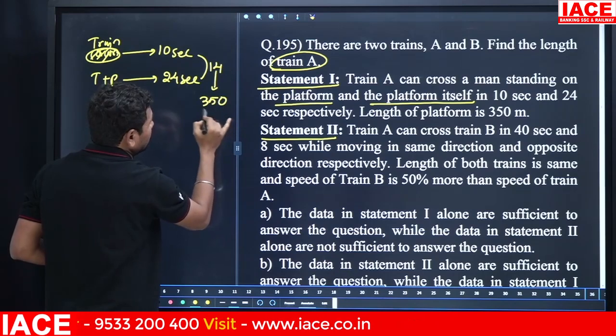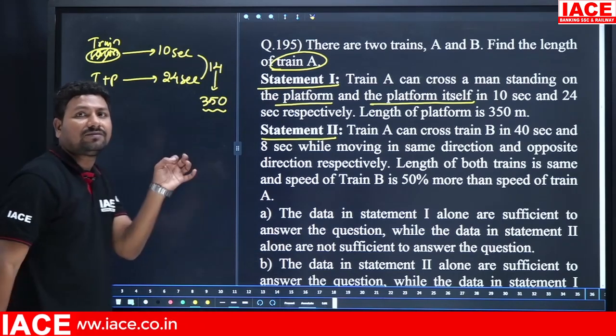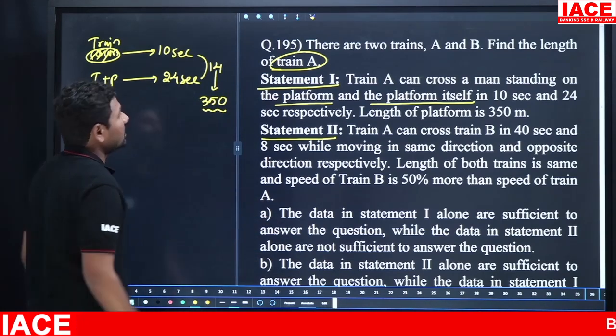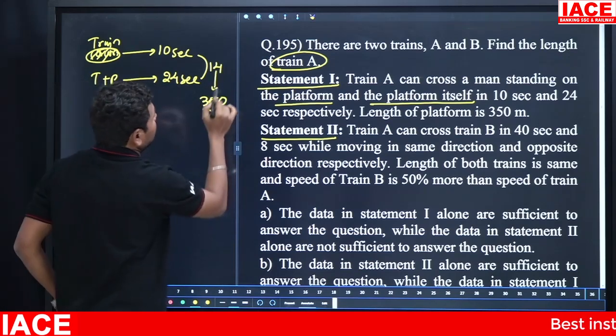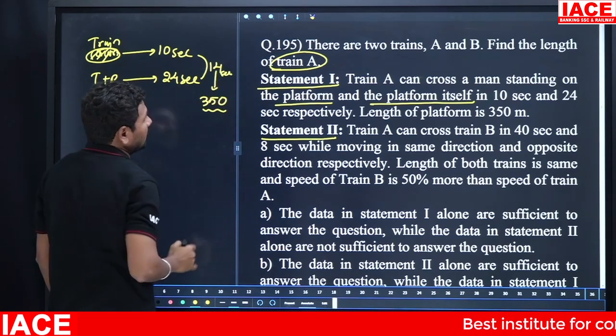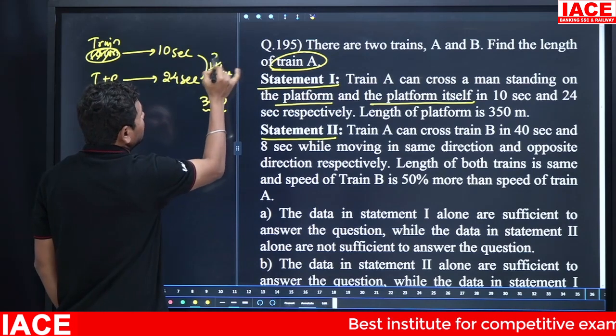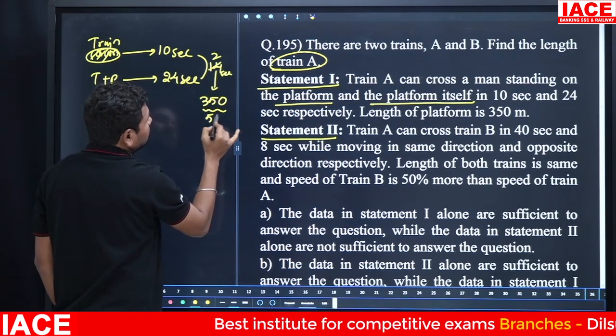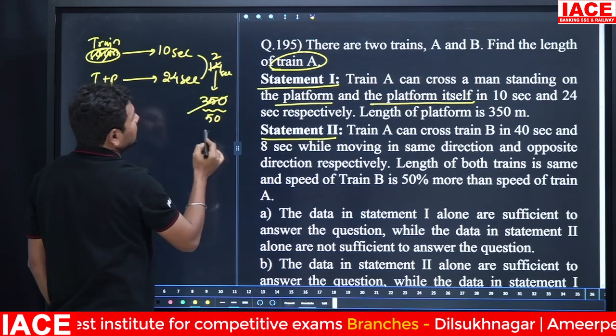14 seconds is equal to the length of the platform that is going to be crossed, how much length? 350 meters. 14 seconds is equal to 350 meters. Then 7 twos are 14, 7 fives are 35, and 7 twos are and 7 fives are cancelled.